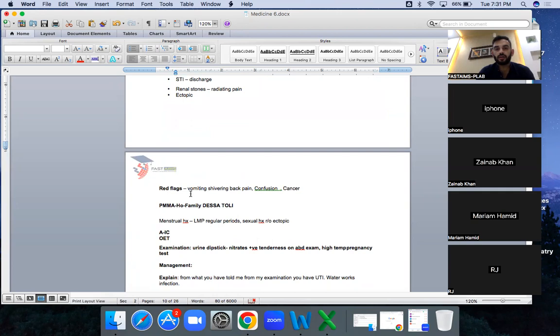Then these are the red flags. Why are these the red flags? Any shivering, back pain. Why? Because it is the pyelonephritis question. The confusion is for sepsis, and then of course regarding the cancer question, any blood in the urine. We have already asked most of these questions, but if you forget to ask over there, you should have in your mind, I need to ask these three red flag questions.